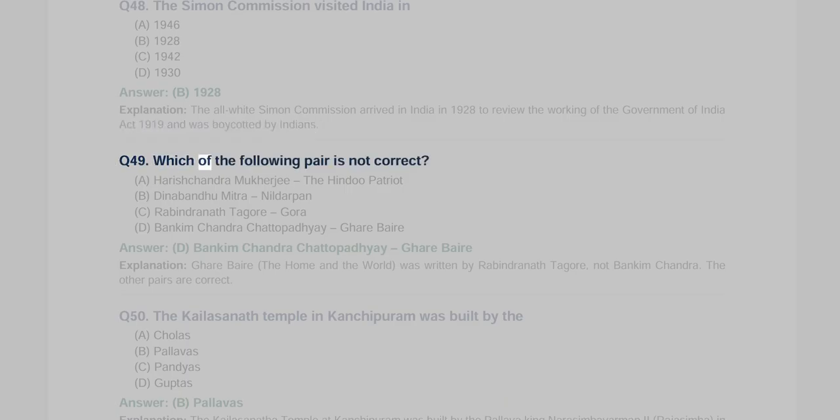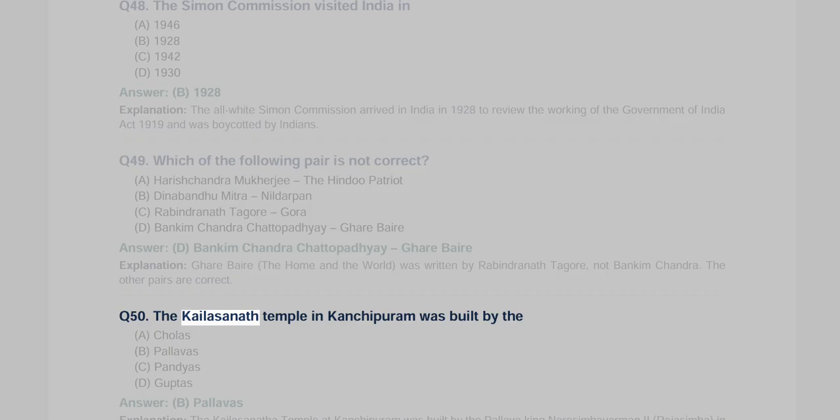Q49. Which of the following pairs is not correct? A. Harishchandra Mukherjee, the Hindu Patriot, B. Deenbandhu Mitra, Nildarpan, C. Rabindranath Tagore, Gora, D. Bankim Chandra Chattopadhyay, Ghare Baire. Answer D. Bankim Chandra Chattopadhyay, Ghare Baire. Explanation: Ghare Baire, The Home and the World, was written by Rabindranath Tagore, not Bankim Chandra. The other pairs are correct.